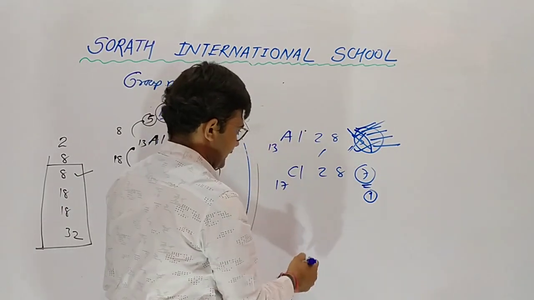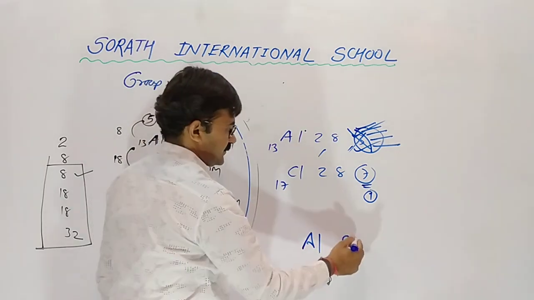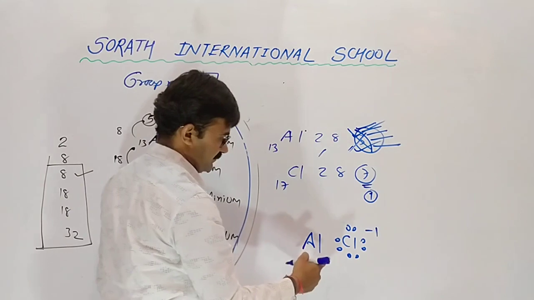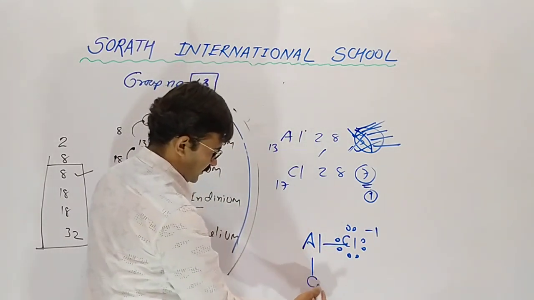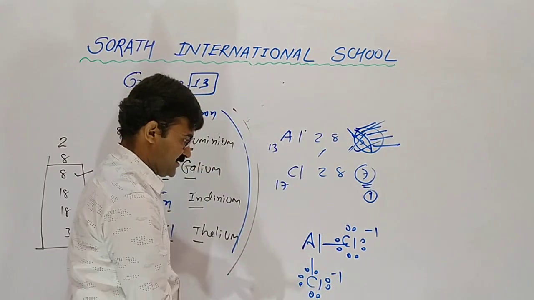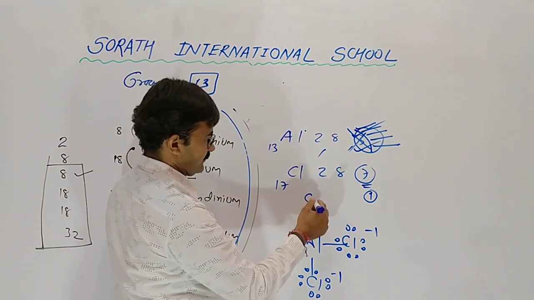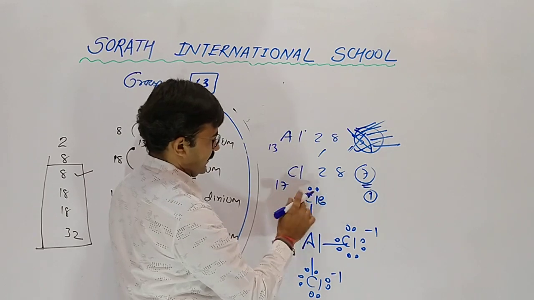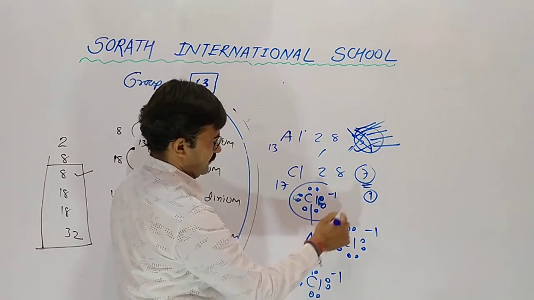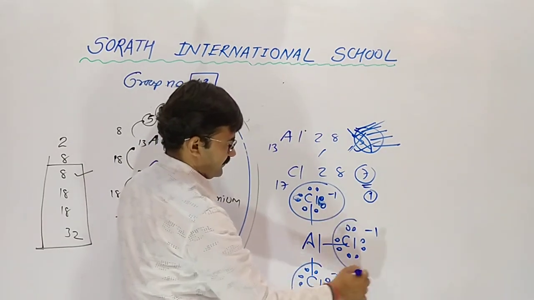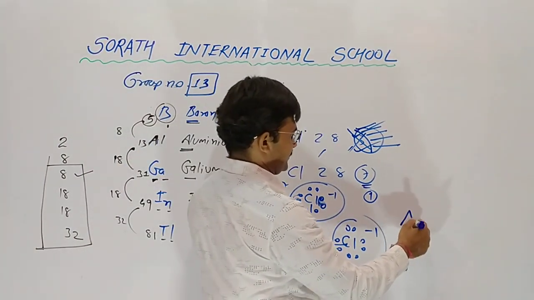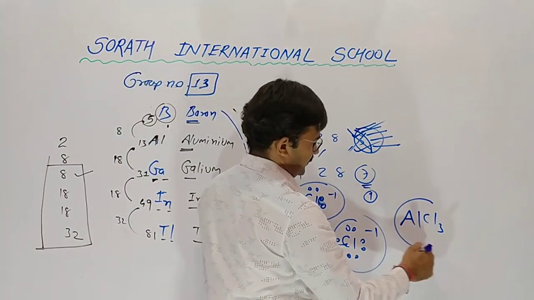Plus 3, minus 1. So here chlorine having 7, one gains from aluminium. Another chlorine also having 7, one gains from aluminium. Third one also having 7, and it gains 1 electron from the aluminium. So aluminium losing 3 electrons and it gives aluminium chloride.